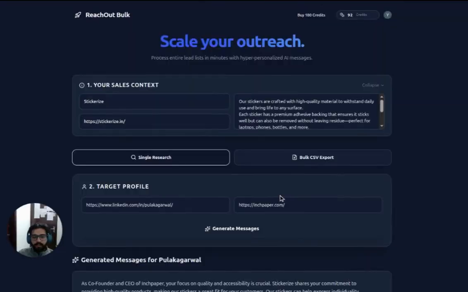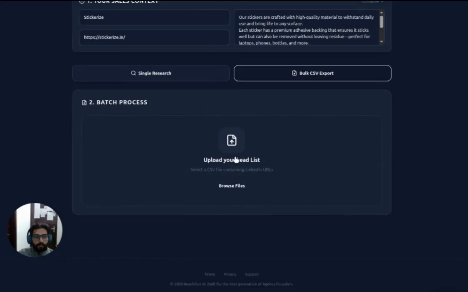If you are a salesperson, you have to reach out to many people. So I'm having a bulk CSV export feature also. In this, the CSV should include two important things. One is the LinkedIn URL for the person, and the other is the company URL in which the person is working or owns that company.